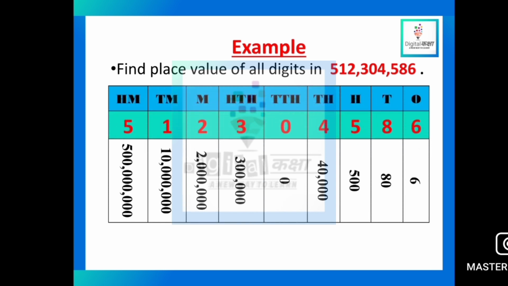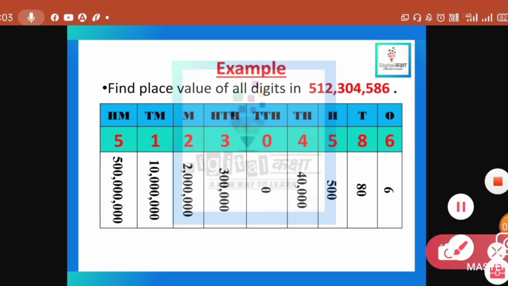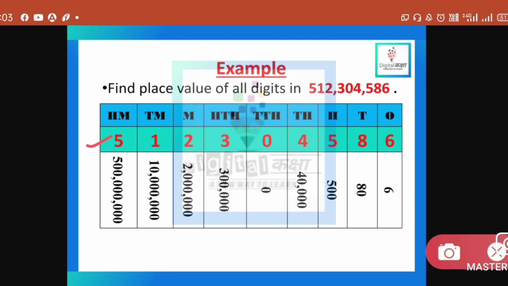Here you will place the digits in the table. So 5 is at the 100 million place, so the value of 5 will be 500 million. 1 is at the 10 million place, so the value of 1 will be 10 million. 2 is at the million place, so the value of 2 is 2 million. So these are place values. 3 is at the 100,000 place, so the place value of 3 is 300,000.